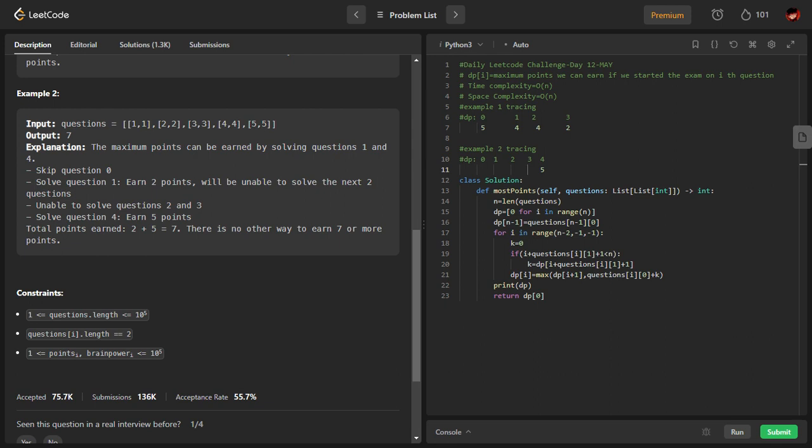So which is greater, 4 or 5? Definitely 5 is greater. So here also 5. Okay, now come to this index. Index number 0, 1 and 2, second index. If I solve this question, I will get 3.